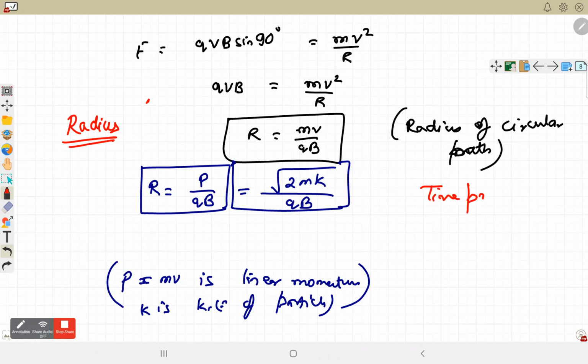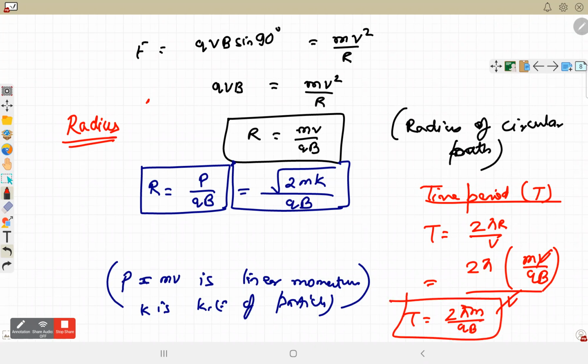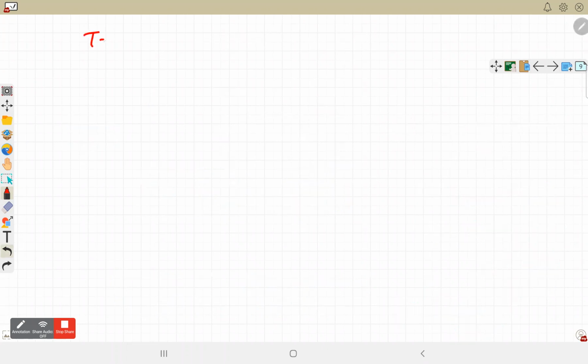And since it is a uniform circular motion, the time period remains constant. So 2 pi r upon v. With v gone, the time period becomes 2 pi m divided by qB. That means the time period is independent of speed. For one particular particle, whatever the speed with which it comes, if it enters the same magnetic field, the speed doesn't matter. For a given particle, the time period will be the same irrespective of its speed. And how will that happen? Because if the speed is less, it will be moving on a smaller path.